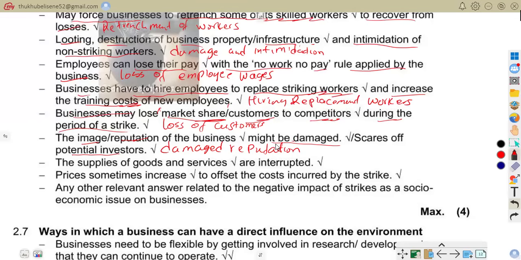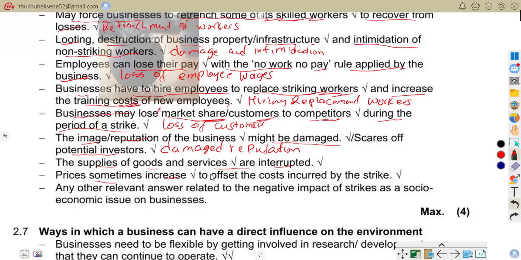That is that. Now let us move on to the supplies. As it says, the supplies of goods and services are interrupted. Here we are talking about interrupted supply of goods and services. So operations are disrupted. For example, delayed deliveries, empty shelves in stores. That is what you're talking about.